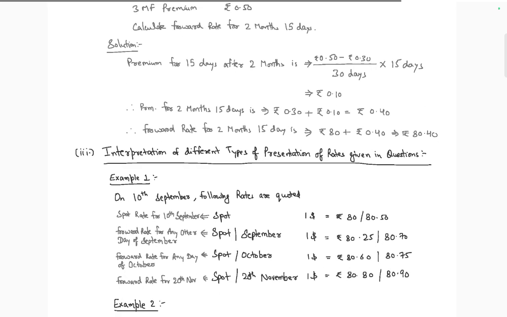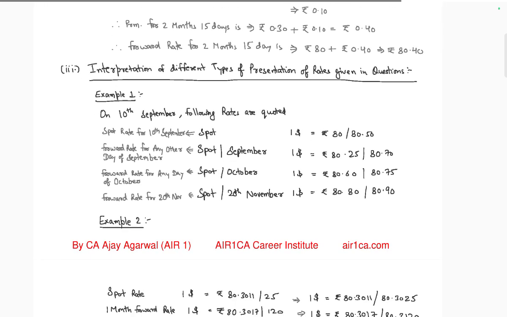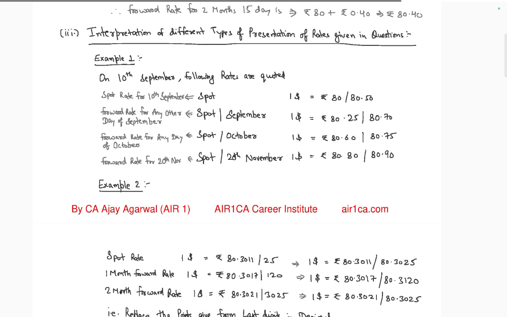Interpretation: the different types of presentation rates in a given quotation. On 1st September the following rates are quoted: spot rate of September spot 80, forward rate of any other day of September 80.25, and 80 point buying rate spot.